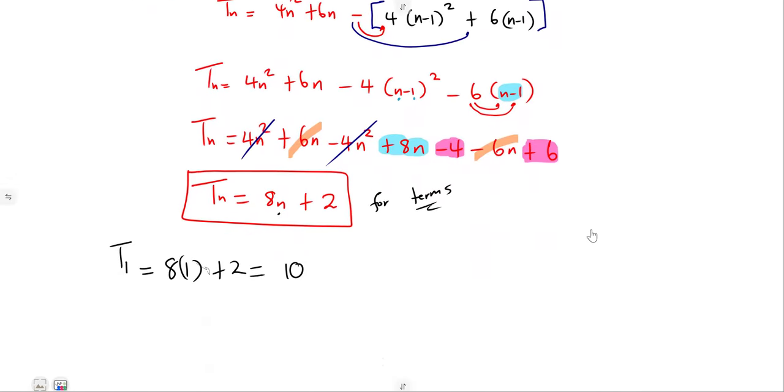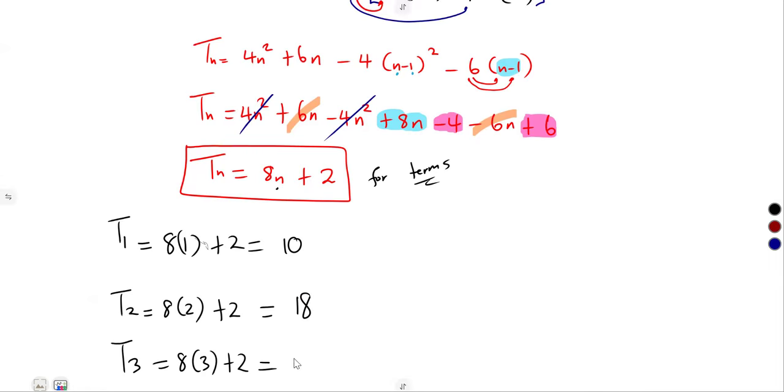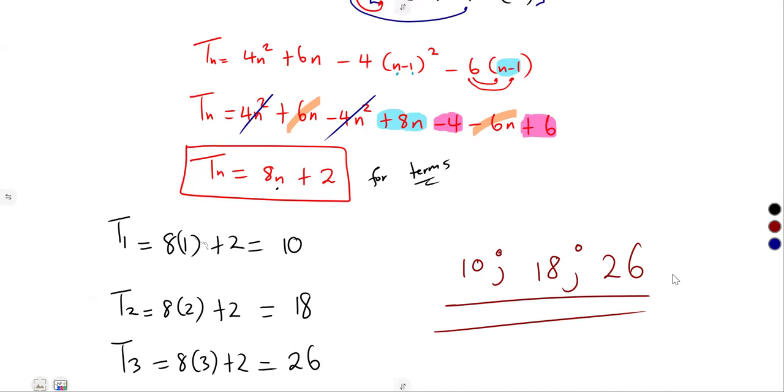The same thing for T2. We need 3 terms. T2, in place of n, you put 2. Then simplify: 8 times 2 plus 2, that's 16 plus 2, which is 18. T3, in place of n, is going to be 3 this time. So that was going to give us 26. Therefore, the first 3 terms of that sequence will be 10, 18, 26. Just like that.